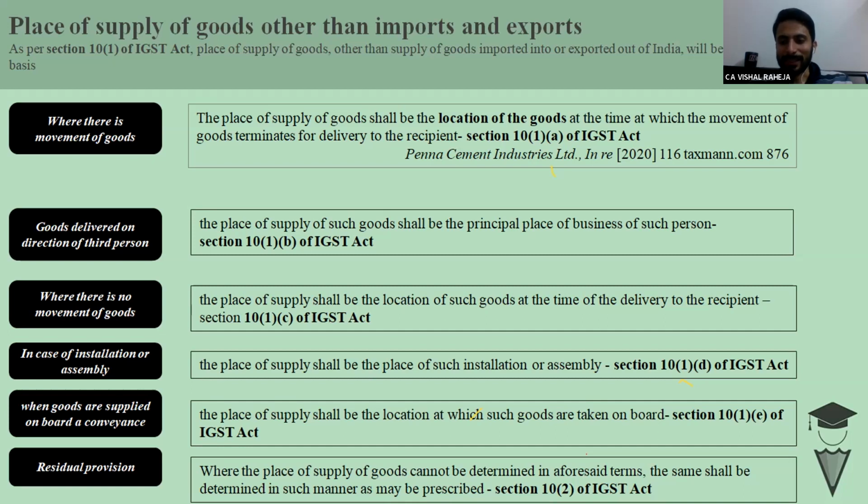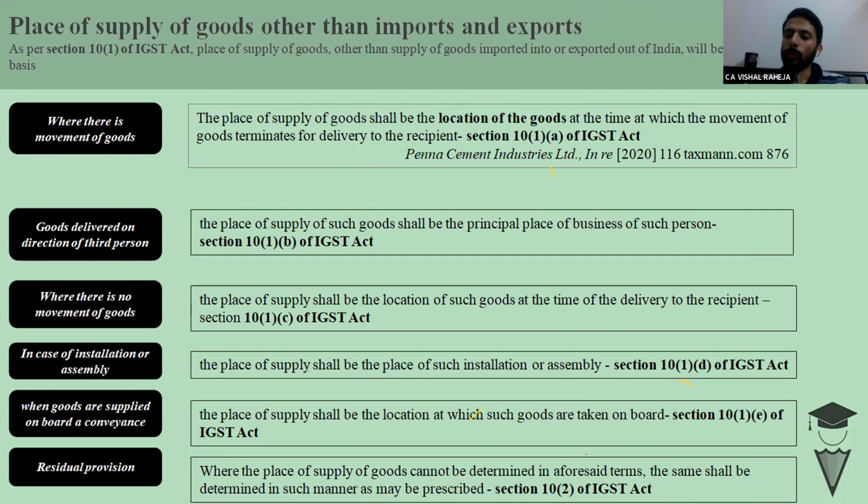The section 10 says, in case the delivery of goods terminates, the supply has been made and the delivery terminates at the factory gate, in that situation, what would be the place of supply? It shall be the location of goods.